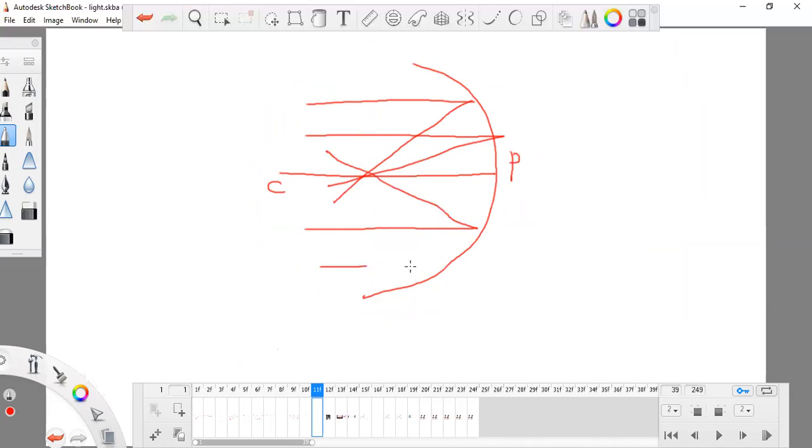As they are not originating from C, they are not radii. Anything which comes from C and strikes the mirror is a radius. They are just random lines meeting at a particular point. Suppose these lines are coming from the sun, and they aggregate at a particular point which is known as F, the principal focus. At this point all these lines meet, and they can burn the paper.